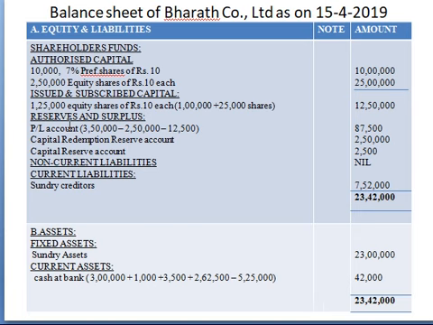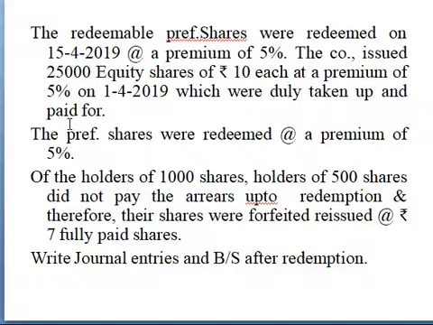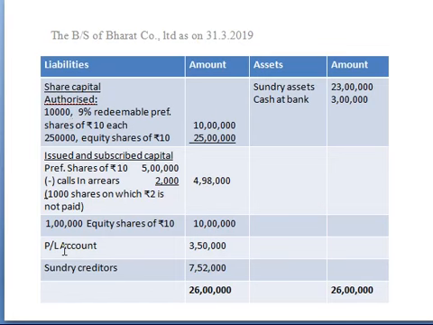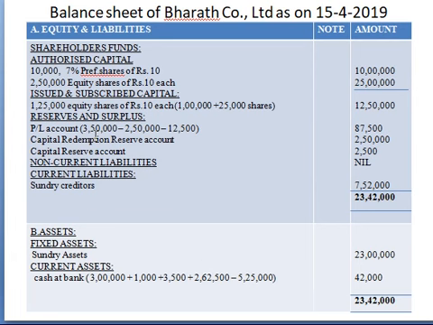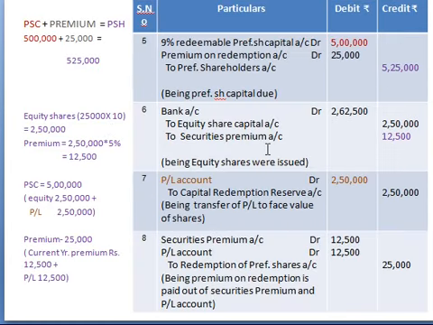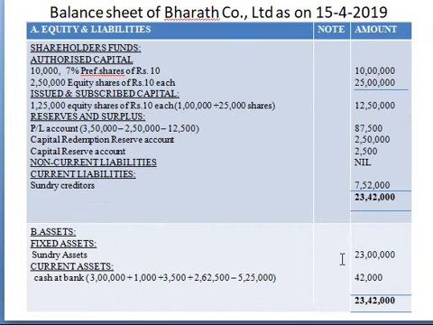Now your second one is reserves and surplus. Now your reserves and surplus, which is given in your problem. First is your profit and loss account. That is 3,50,000. Now see here, 3,50,000, which is the opening balance. Now from this 3,50,000 we transferred some amount to CRR. That is 2,50,000 rupees. See here, 2,50,000 we transferred. The next we transferred to premium on redemption also. That is 12,500. When we utilize the amount, the account balance will get reduced. That's what I subtracted. So balance will be 87,500 rupees.